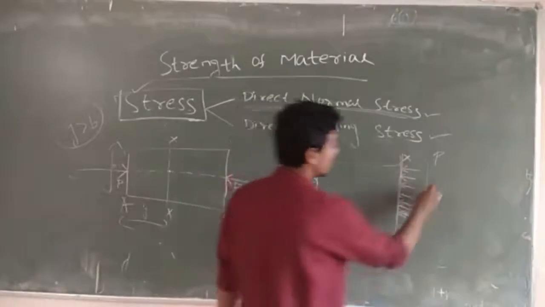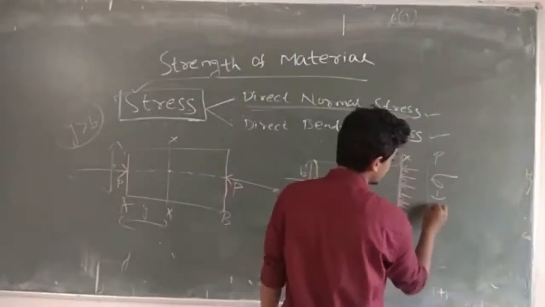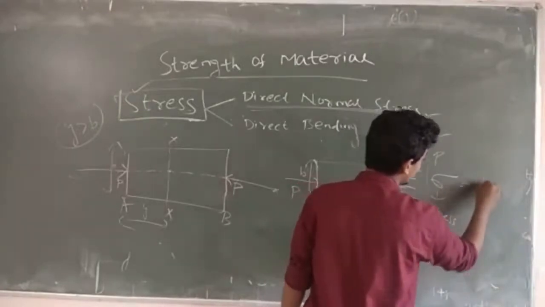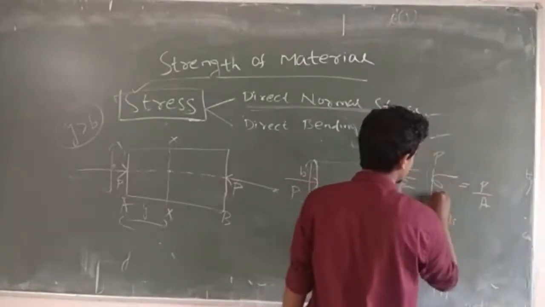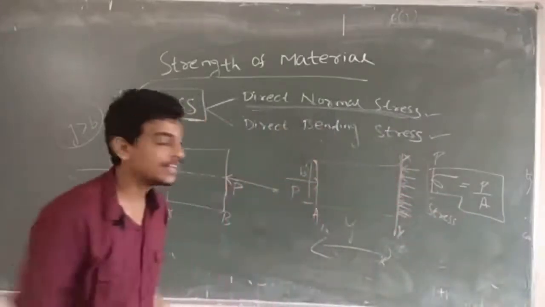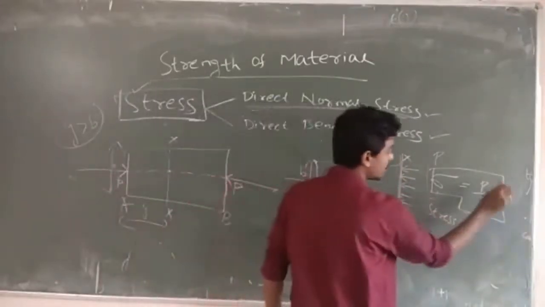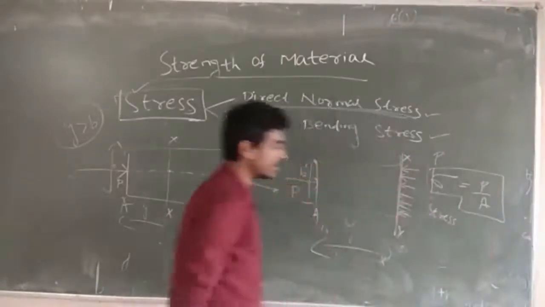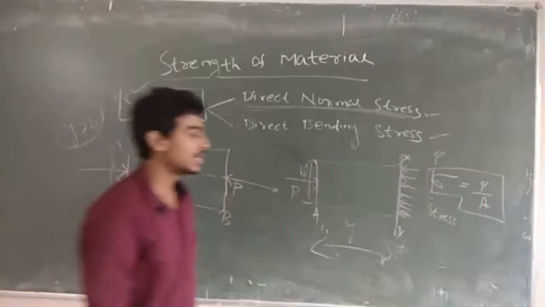So you can tell the stress will be equal to the same thing, P by A. Nothing is different, that will be A. The unit will also be the same. I already told you Newton per meter square, that is Pascal, or you can use Newton per mm square, that is megapascal.